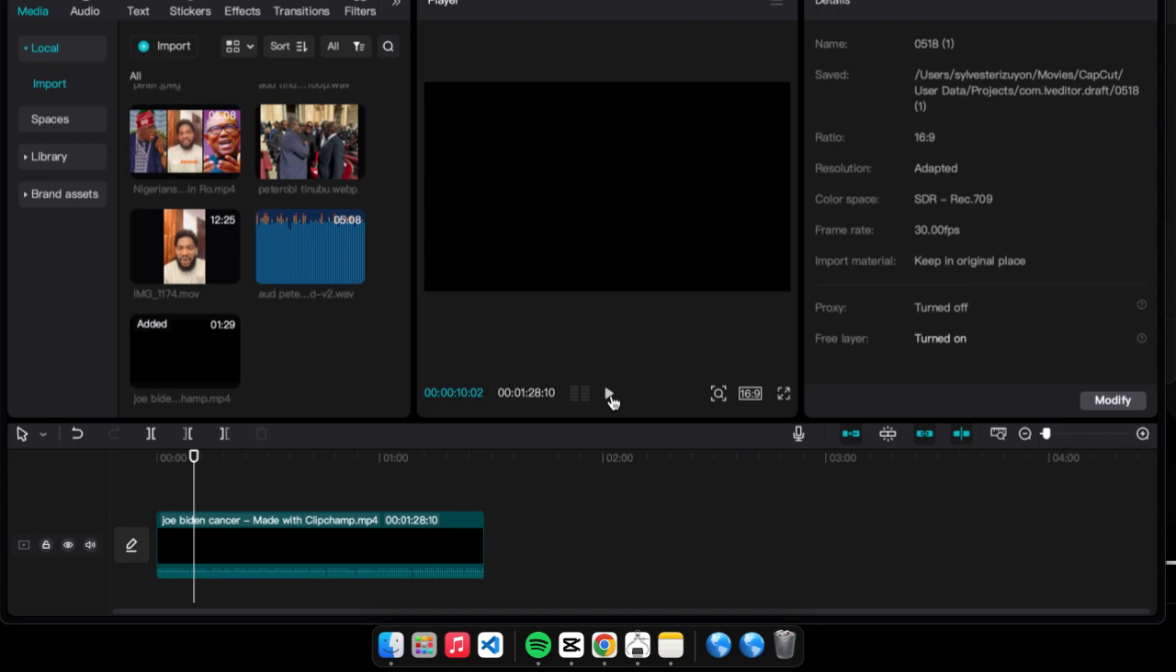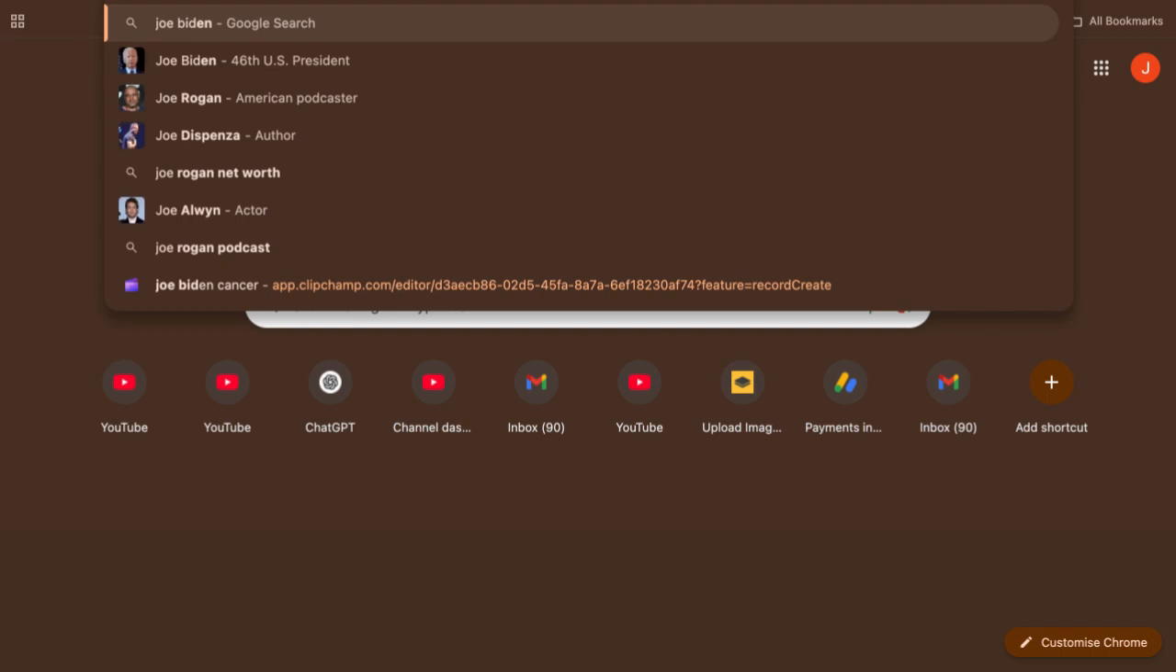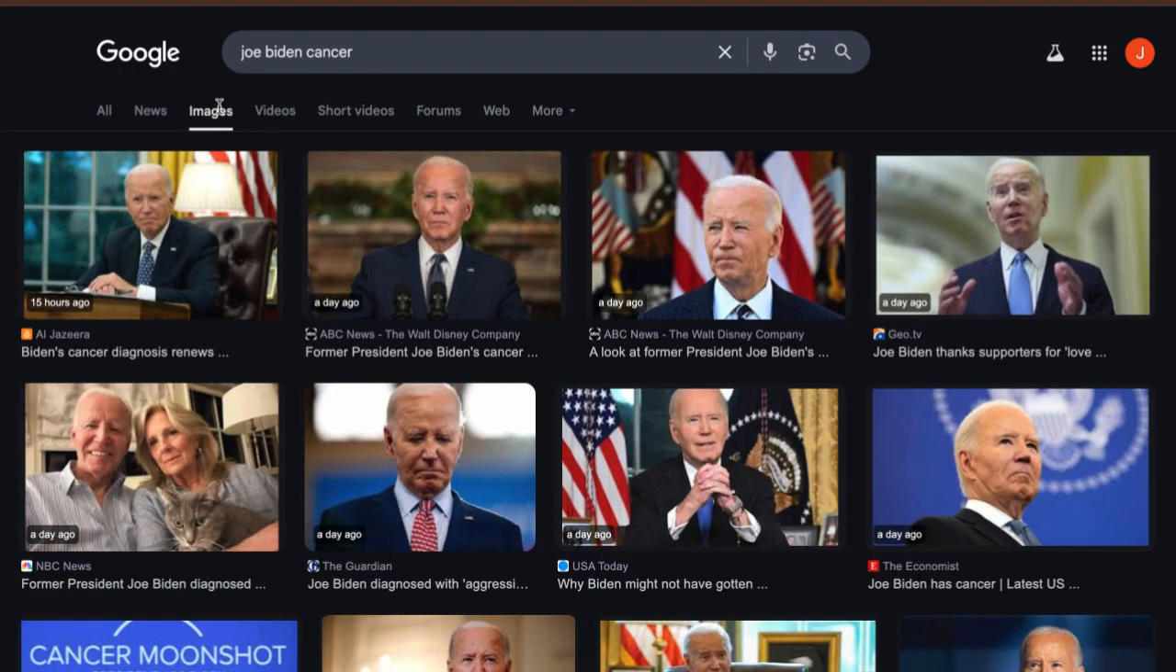So what next we need to do is to just go to Google. Based on the fact that this is worldwide news, the trending news, we're going to have a lot of pictures about this on Google. So the next thing we're going to do now, we're going to search Joe Biden cancer on Google. So we can do that. So you can see different Joe Biden images there.